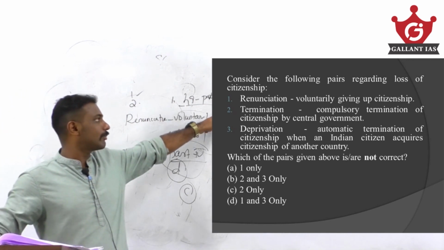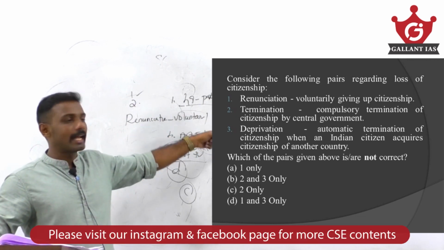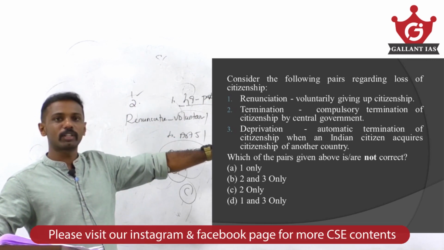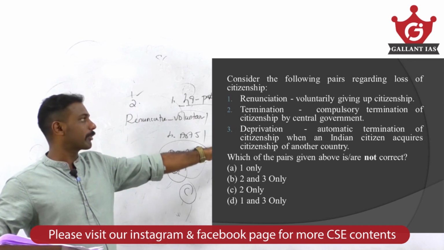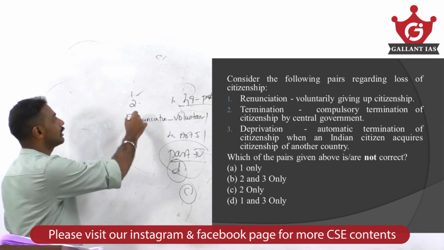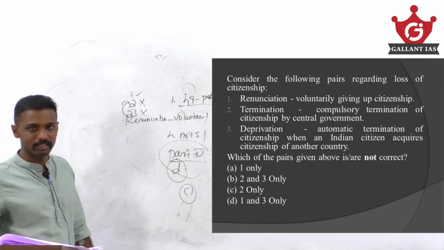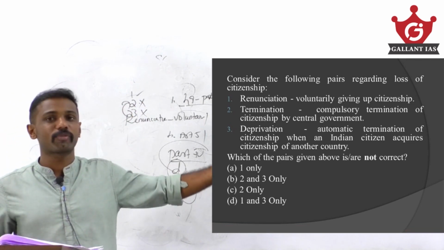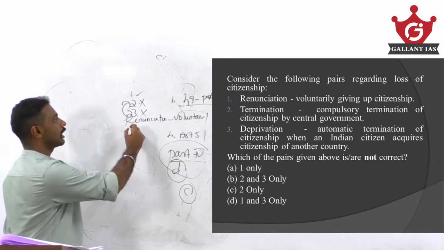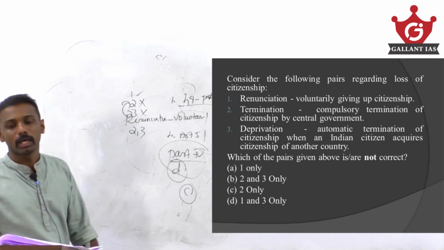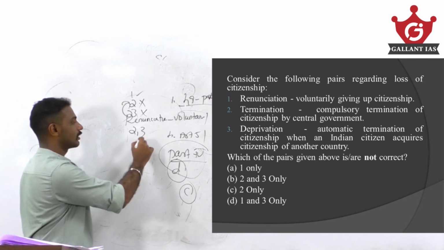So here the statements are interchanged. The statement for termination is given for deprivation and the statement for deprivation is given for termination. So 2 and 3 are wrongly given there. Okay. Since we have to find the non-correct one, our answer becomes 2 and 3. That is, option B should be our answer.